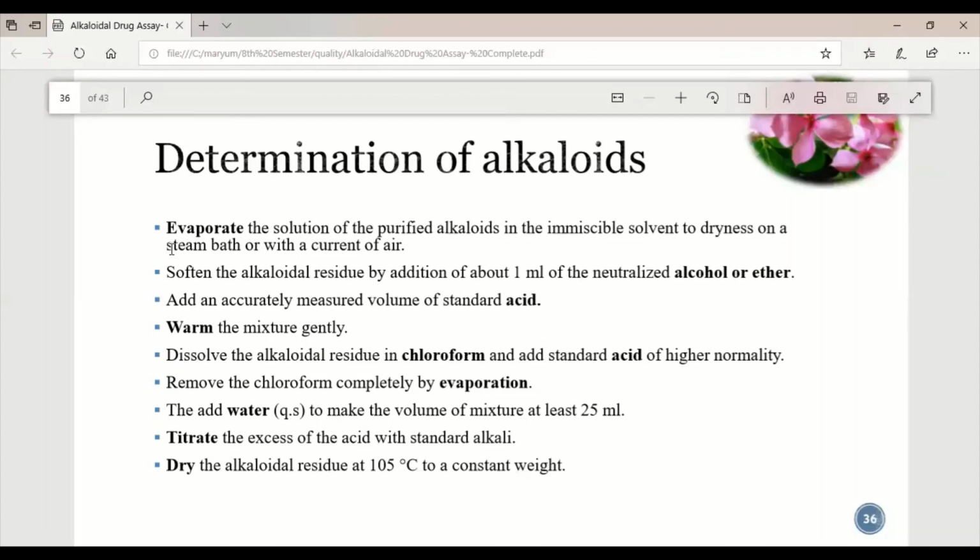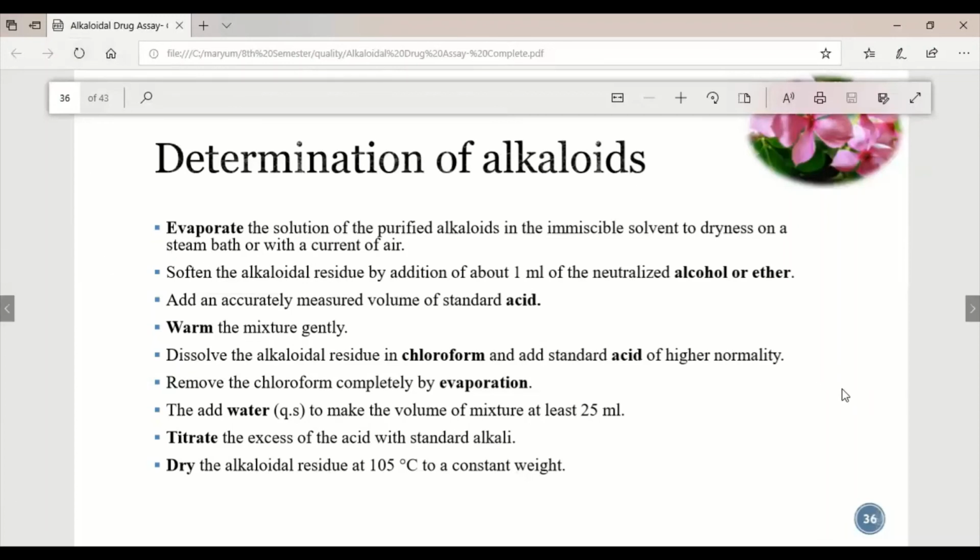Then we will add water, quantity sufficient, to make the volume up to about 25 ml, and then we will perform titration with the standard alkali to get the quantity of the alkaloid present in the mixture.